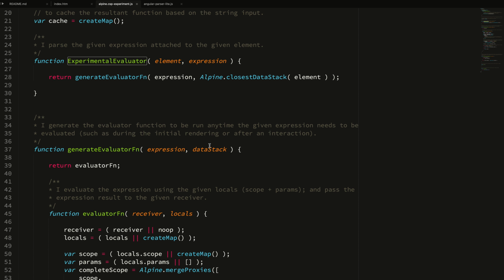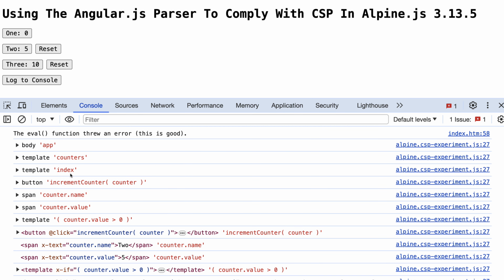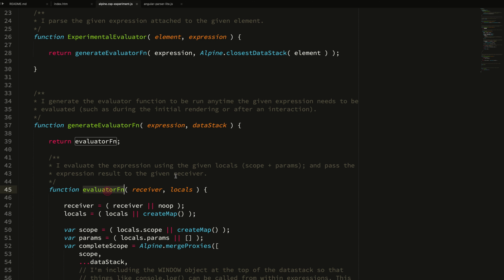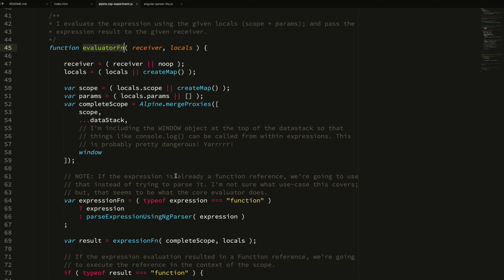So here's our experimental evaluator. This gets called for every single element and expression combination. So every time, actually we can just see this. Let's just console.log element expression. And if we refresh, you'll see that it's getting called for every single one of these expressions on the templates. So that returns an evaluator. So we take this expression, we take this data stack out of the DOM, and we return an evaluator function. This is the function that can be called by Alpine.js to evaluate the expression.